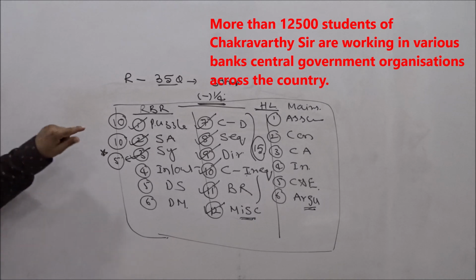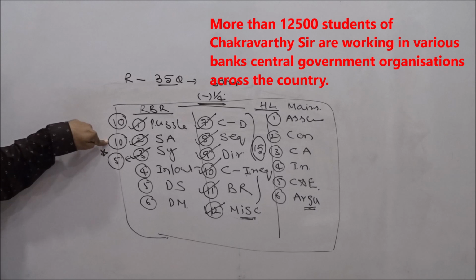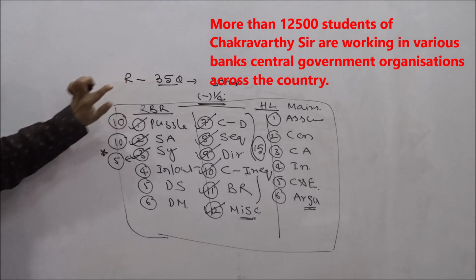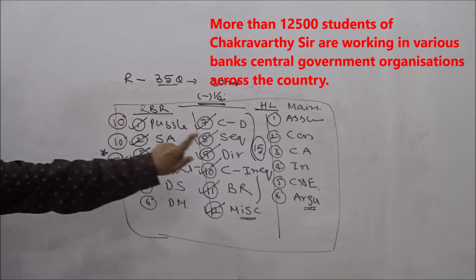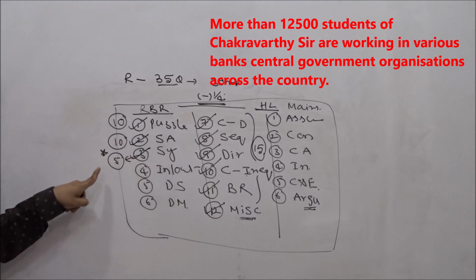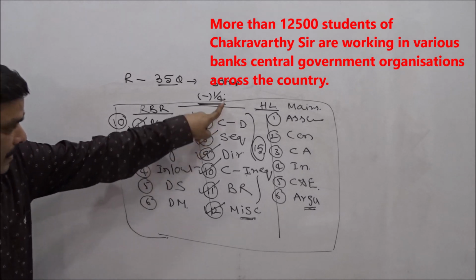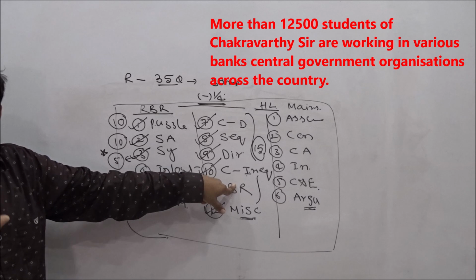Suppose if they give in this way 10 from puzzle, 10 from seating arrangement, you take it for granted. 100% you get 20 questions here out of 35. Remaining 15 questions here. Alright, if they are not giving 5 questions from syllogism, sometimes if they give 5 here, they may cut down those 5 questions from these chapters.